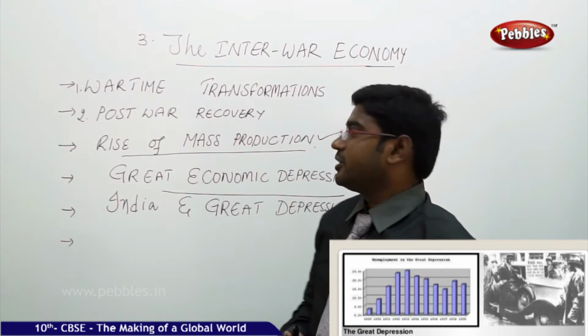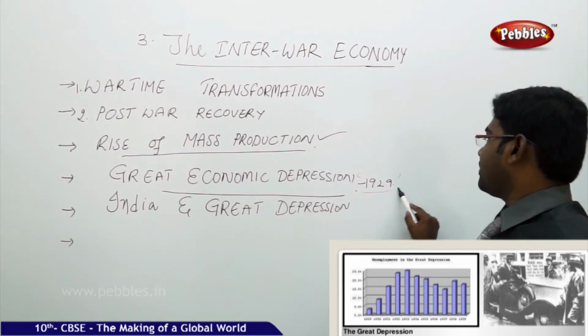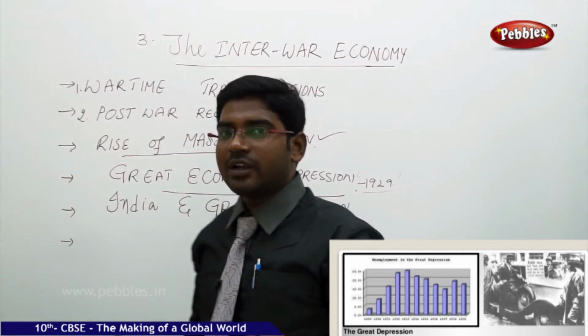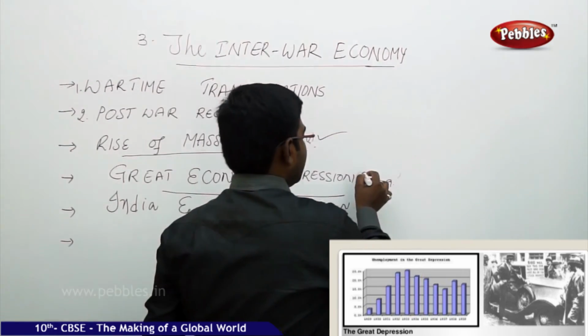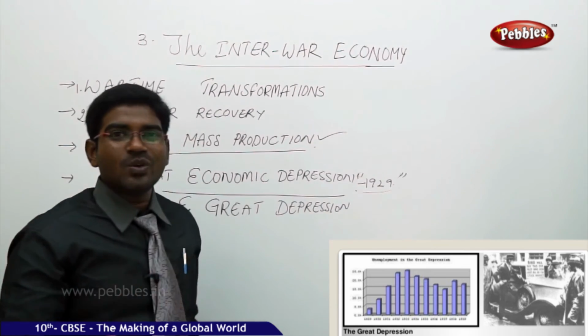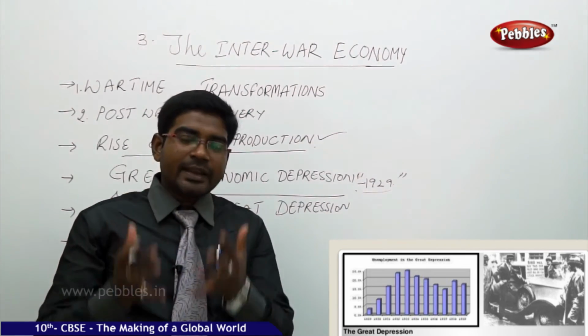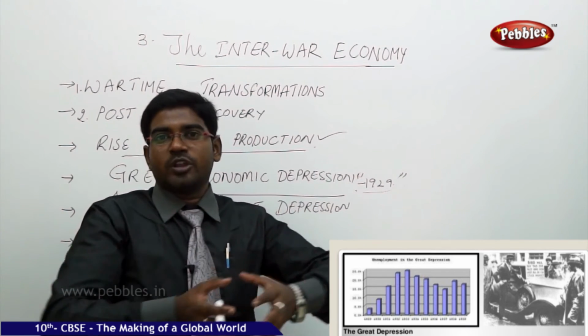Why do we call this the Great Economic Depression? Because its impact was felt in each and every corner of the world. As we discussed, the mass production concept gave a boom to the US economy, and the recovery of the US economy also helped the European economy to recover.